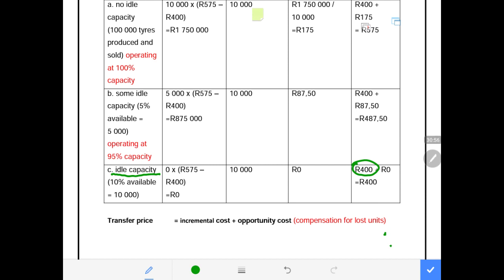In this case, where we have enough idle capacity, it will be only incremental cost. With that being said, guys, I think I can conclude and say transfer price is equal to incremental cost plus opportunity cost, or plus compensation on lost units.